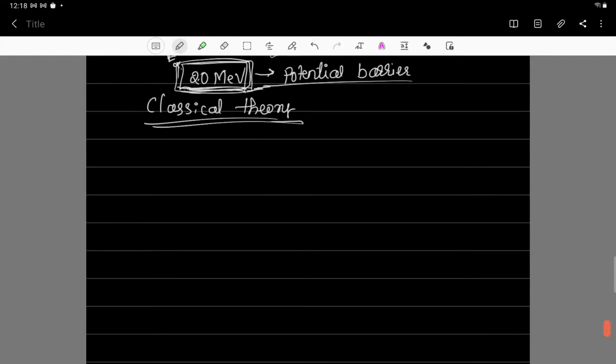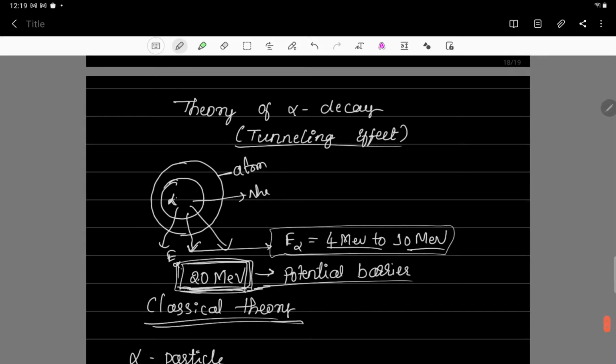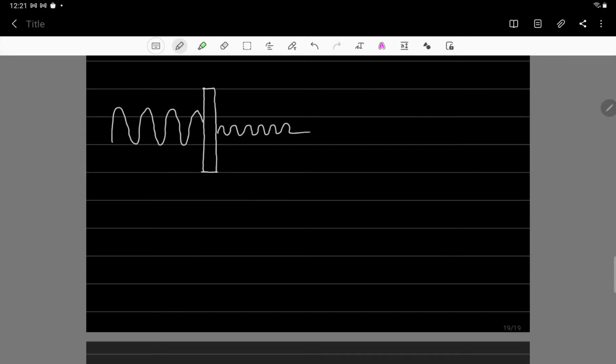In quantum mechanics, the alpha particle has dual nature, that is, it behaves as a wave and it behaves as a particle. With the help of this quantum theory, this effect was explained: why the energy of the alpha particle is 4 to 10 mega electron volt, though the potential barrier is 20 mega electron volt. To explain this theory of alpha decay, we have to consider that the alpha particle has dual nature, wave nature and particle nature.